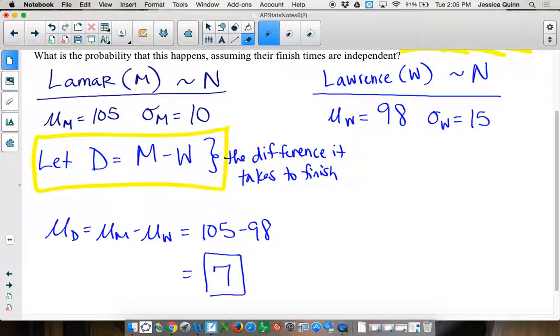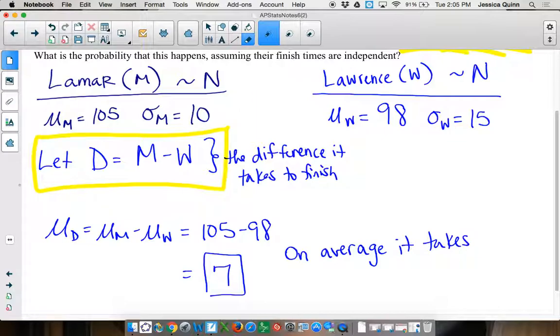What does that number 7 mean? If you had to write a sentence about what 7 means in the context of this question, what would you say? On average, it takes Lamar 7 minutes longer to do his job than it takes Lawrence to do his.